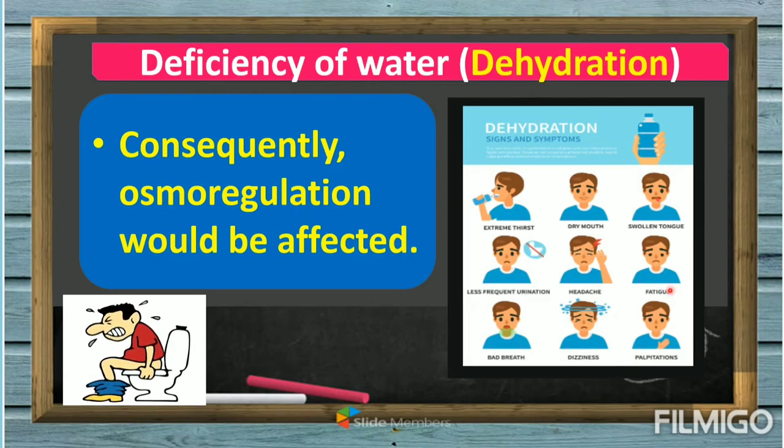So these are the things or the signs that you are dehydrated. Okay, we have dry mouth, swollen tongue, fatigue, meaning you are tired, palpitations, your heartbeat is so fast, dizziness, bad breath, and so on. So make sure you are not dehydrated. So please, water is very important in our body.